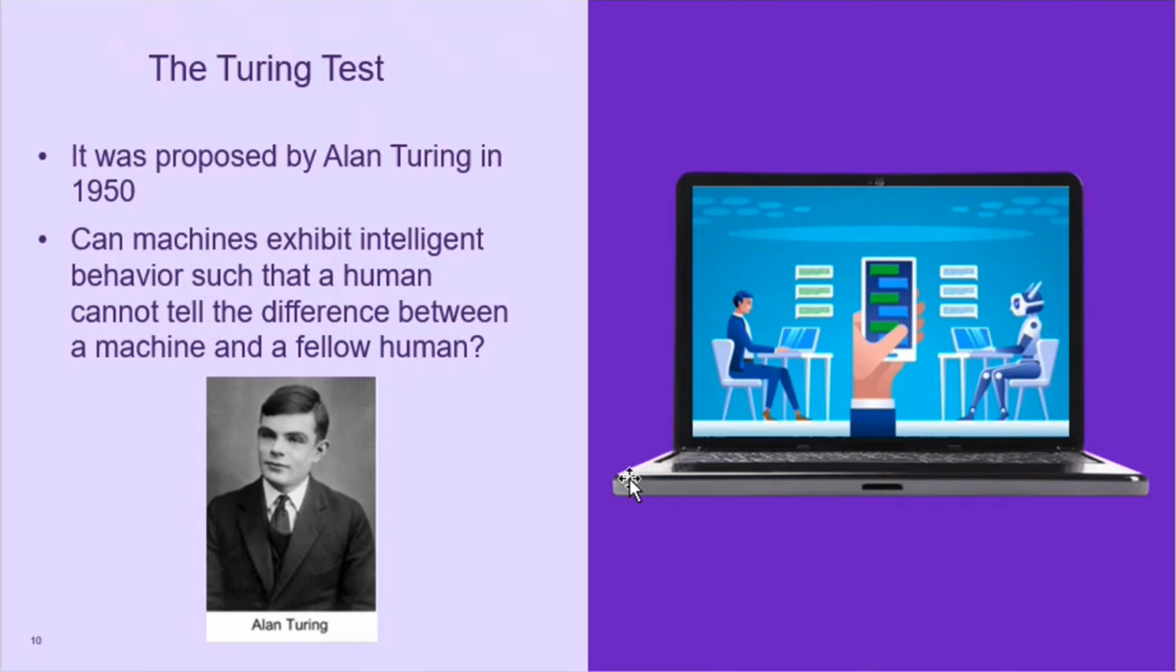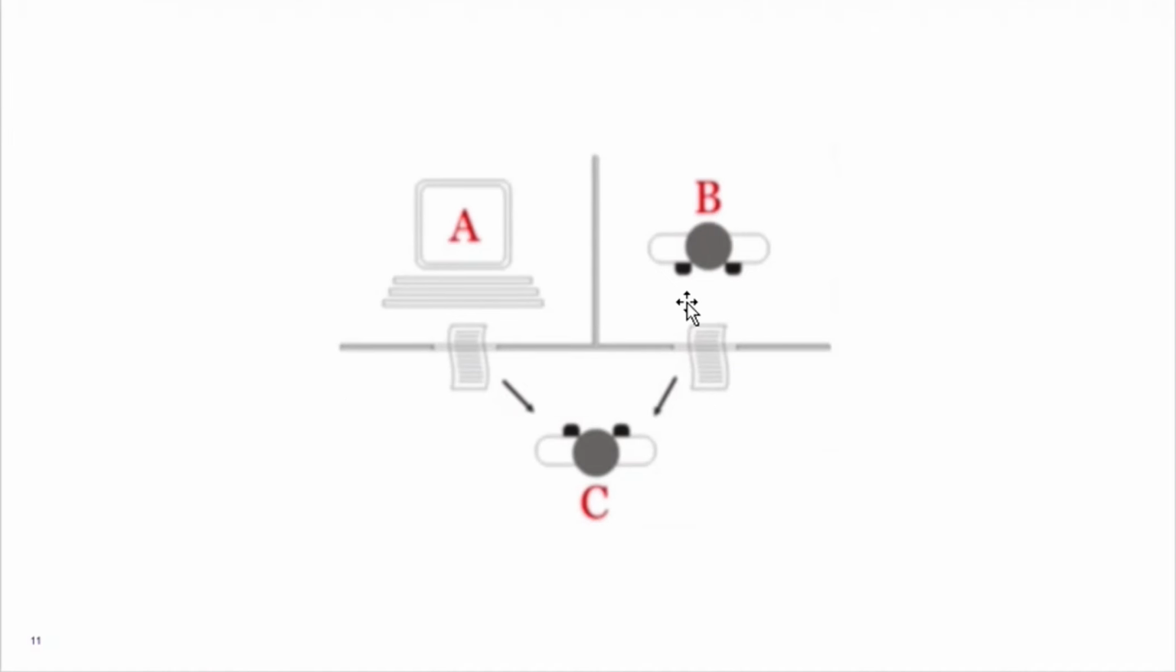One of the early attempts to measure the artificial intelligence of a machine was made by Alan Turing, which is popularly known as the Turing Test. This test was created by Alan Turing in 1950, and it simply says if a machine exhibits intelligent behavior such that a human cannot tell the difference between a machine and a fellow human, then the machine is said to be intelligent. As you can see in this figure, a human is denoted by C.